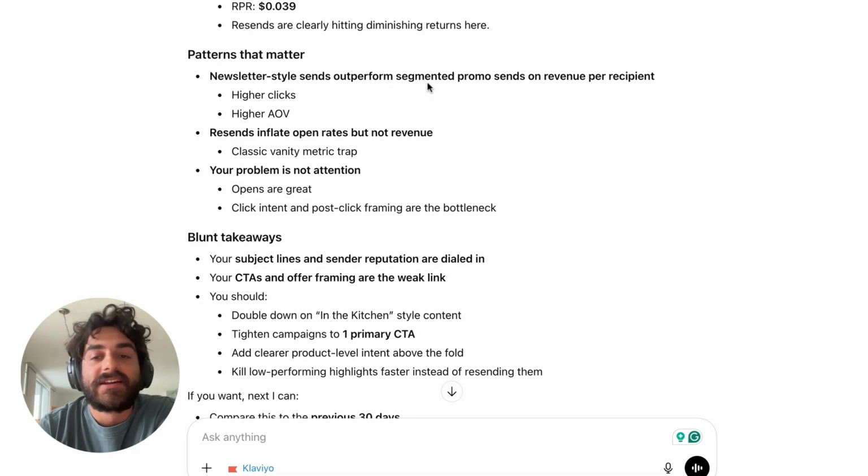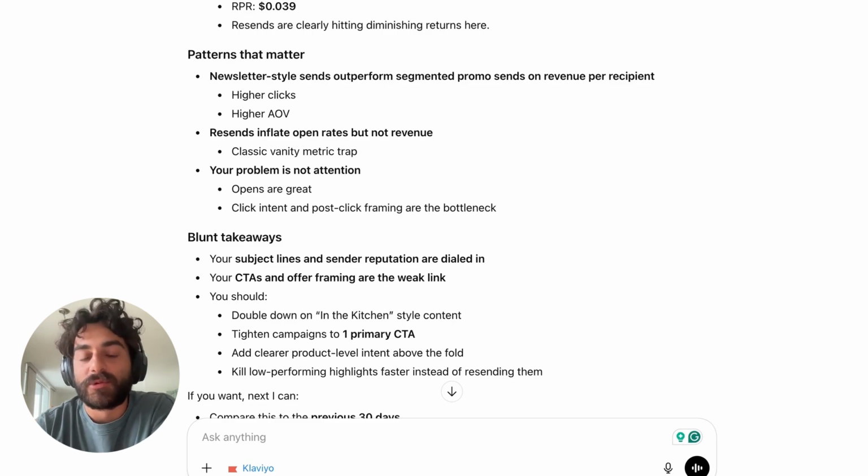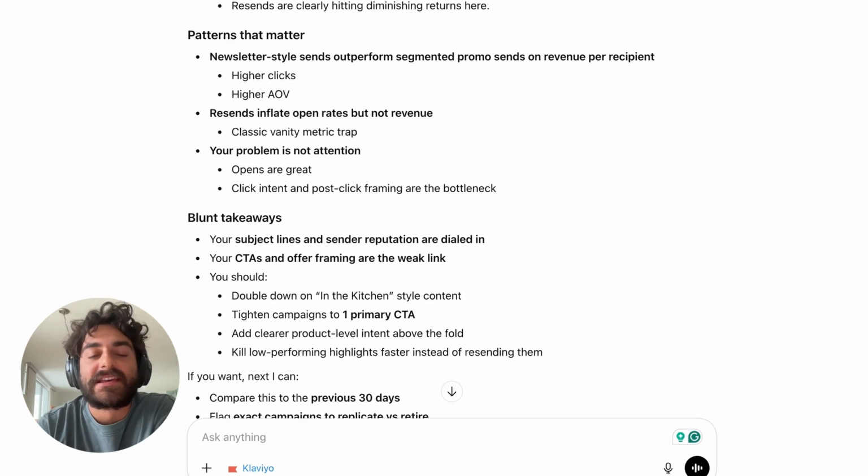So again, like revenue per recipient, promos are going to be sent to larger segments compared to a weekly newsletter. So yes, it's naturally going to have a lower revenue per recipient, but that doesn't mean we should send to a smaller segment. And this higher AOV does not tell us much.